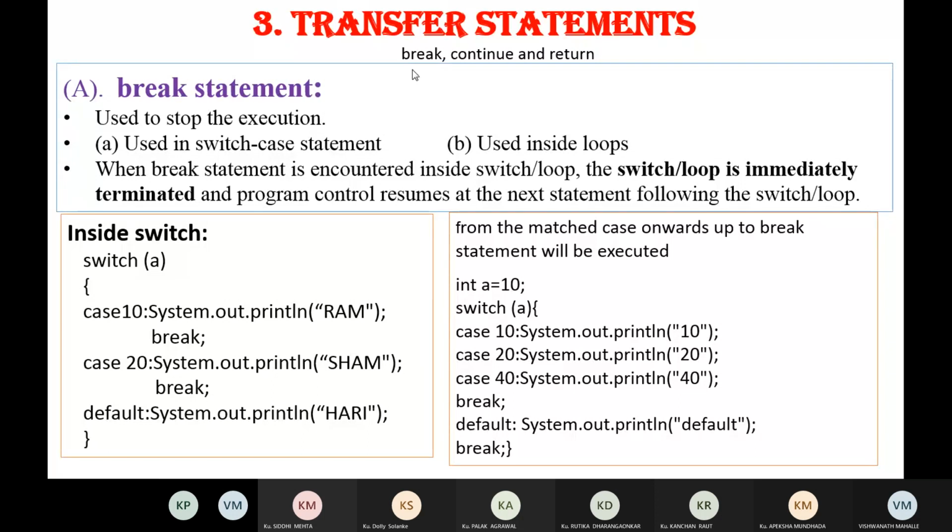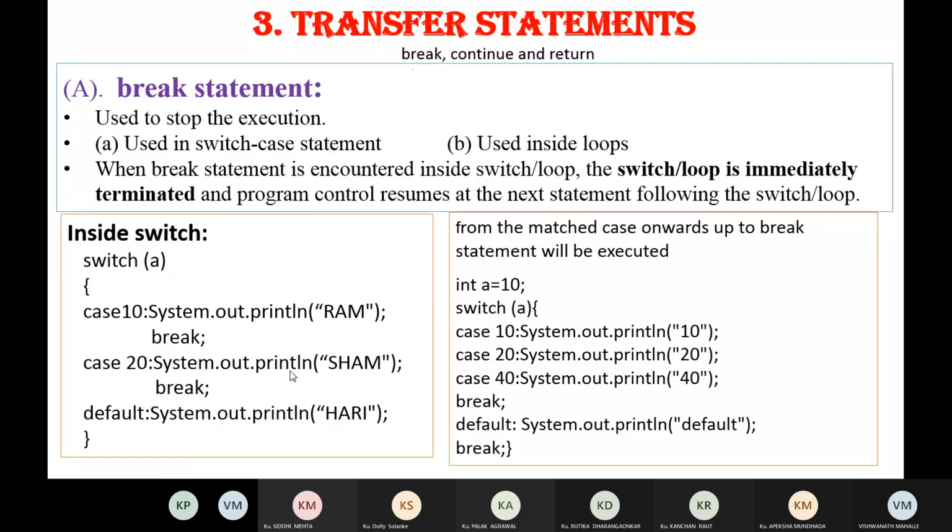Here is an example syntax of this inside switch. This is the simple syntax: switch, then we pass an argument, and then a case, and here we have written break.